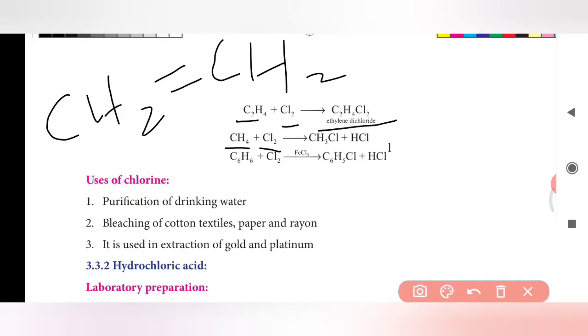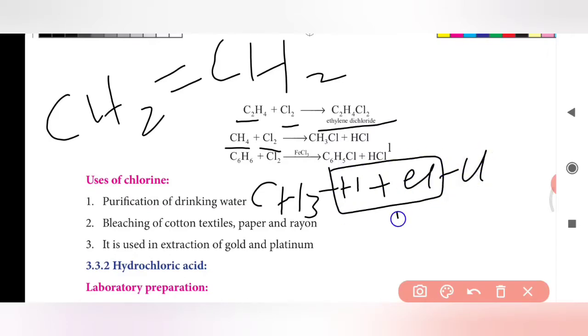Here the hydrochloric acid will be removed like this. You have to write the CH4 like this: CH3 single bond H plus Cl single bond Cl. Here the HCl will go off to make the product CH3Cl along with the elimination of HCl. This is the reaction between methane and chlorine.